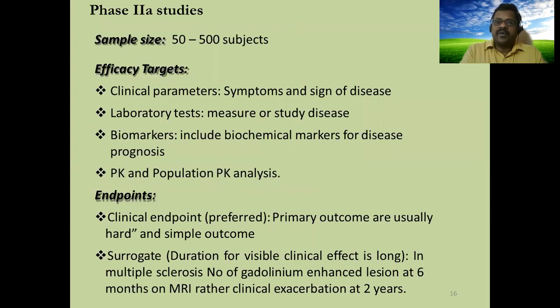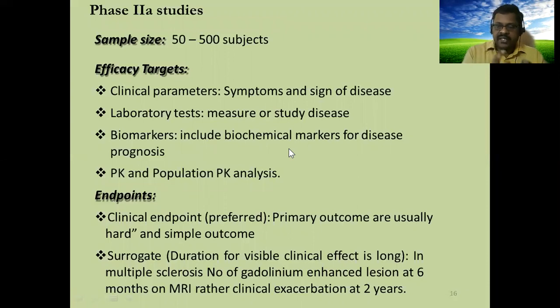Because of these requirements, we need a higher sample size, 50 to 500 subjects in this phase 2A to confirm the therapeutic efficacy of the drug. Clinical parameters, symptoms and signs of the disease are the targets, and measures of study diseases are the laboratory tests we use, and we have already confirmed many biomarkers, and we include biochemical markers for disease prognosis.